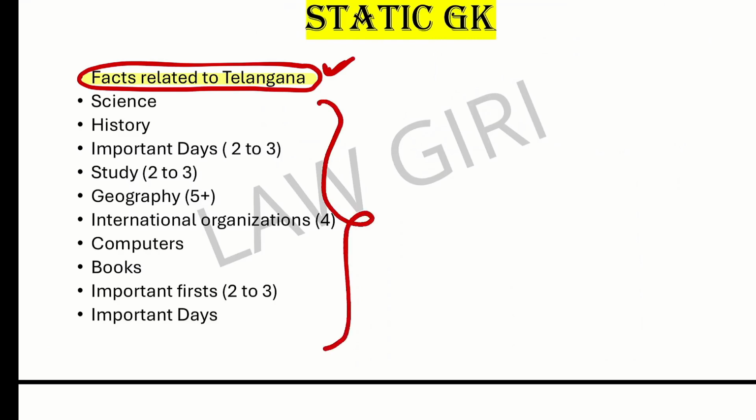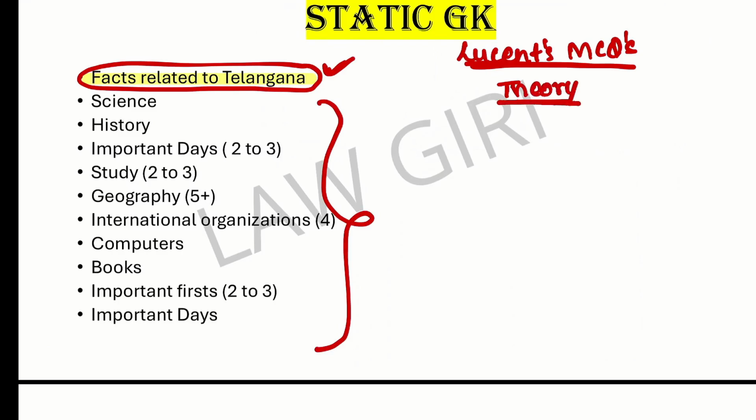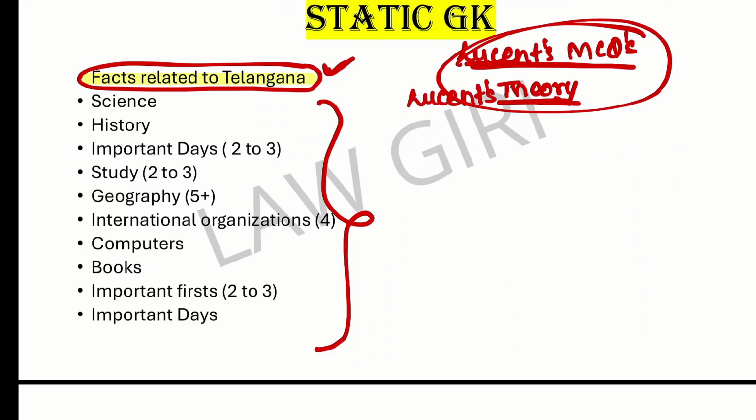For other topics, you can go for Lucent's MCQs. You can go for Lucent's MCQs book first, and then you can read the theory part also, right? The level of questions is a bit on the higher side. So Lucent's MCQs is what I recommend, and after you're done with your MCQs, you can do your Lucent's theory book also.